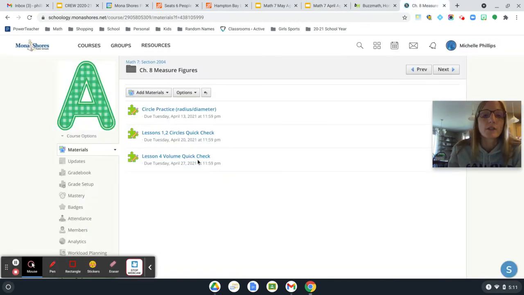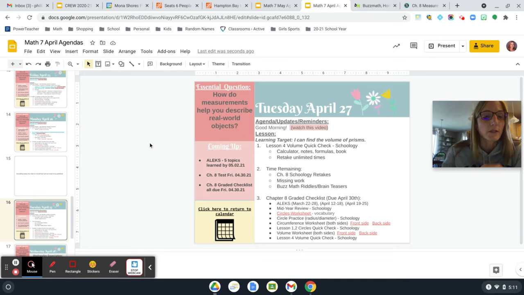There's 10 questions there, and in that there is a couple true, false, and then it goes into some multiple choice as well, so you have a little bit of a mixture. You can use your calculator, your notes, your formulas, that formula sheet we created for your test on Friday. You can use those volume formulas for this quick check. You can use your book.